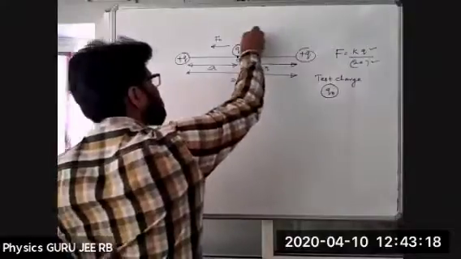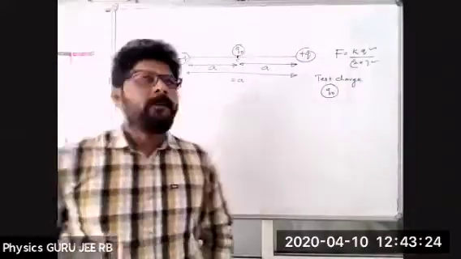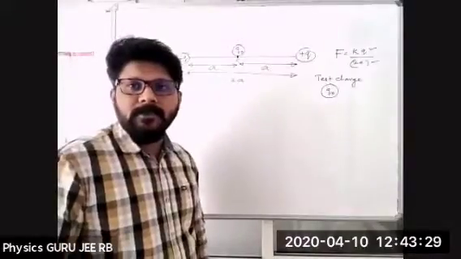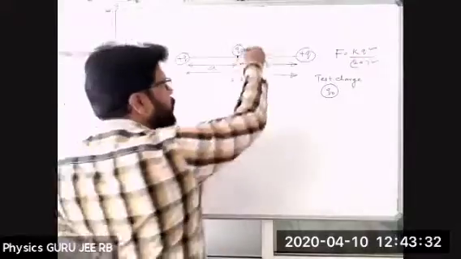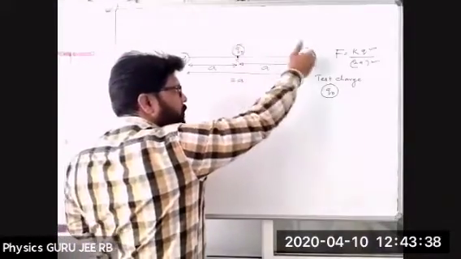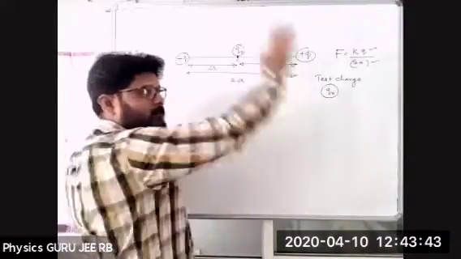Now, this is one. It is in equilibrium. Now what I am going to do is take this test charge, and slowly I will pull it towards this one. What happens?